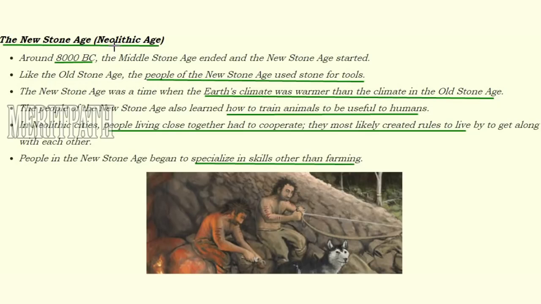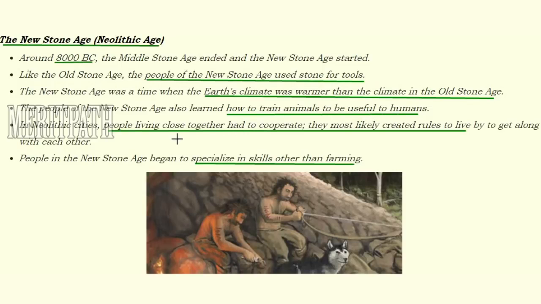Next, New Stone Age or Neolithic Age. Around 8000 BC, the Middle Stone Age finished and the New Stone Age started. The people of the New Stone Age again started using stone for tools, and Earth's climate was warmer during this period. They also learned how to train animals so that they could be useful for human beings.